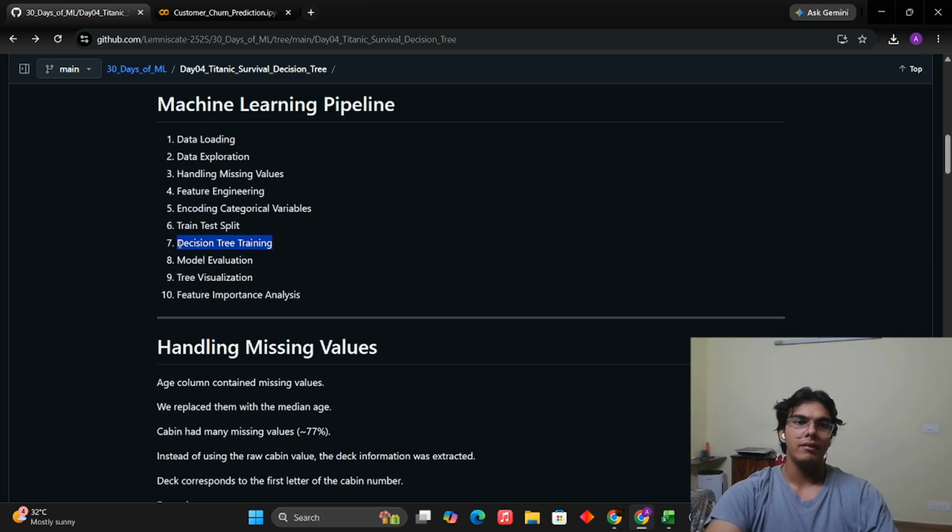Then decision tree training. I could have written model training here. We are using a decision tree here. I'll get to that as to why we are using that. Model evaluation. And I've added a visualization step to show how each and every split in the tree will be there. And feature importance analysis. Yeah, it's pretty important, pretty self-explanatory to be honest.